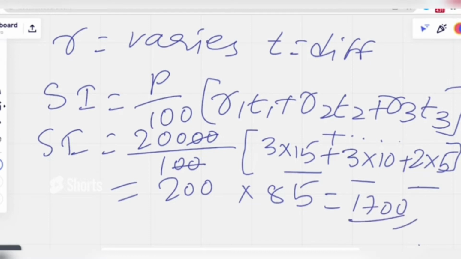It is a simple one-step answer. If you have memorized this formula, simple interest given by P by 100 for different time periods, we can answer directly in a single step. See friends, how time saving it is.